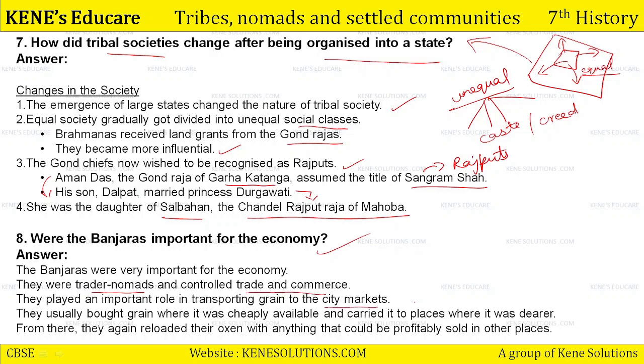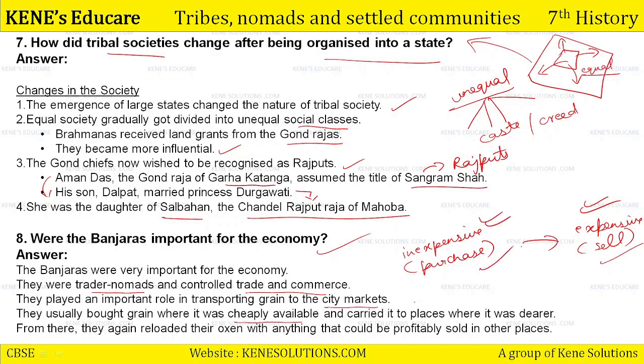अच्छा दिमाग कैसे चलाते थे? They usually bought grain where it was cheaply available. जहाँ पे भी inexpensive है वो वहां से परचेज करते थे, and then they used to sell it where it was expensive. जहां एक्सपेंसिव चल रहा है कोई प्रोडक्ट वहां सेल कर दो जाके, जहां सस्ता चल रहा है वहां से परचेज कर लो जाके. And this was the biggest economic method and idea they adopted, which gave them a lot of control over the trade and commerce.